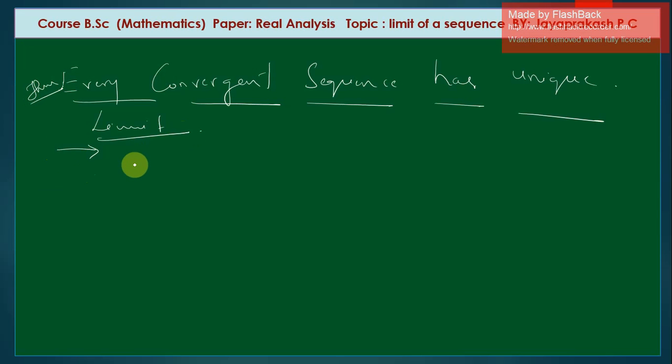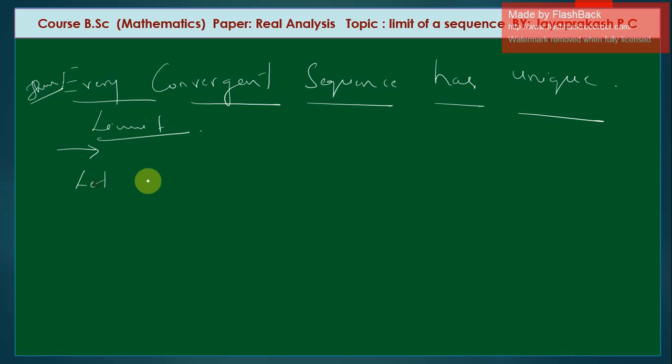Every convergent sequence has a unique limit. That is, for every convergent sequence, you know it should converge to a finite limit, but since it is a convergent sequence it should have a unique limit, that is a single, only one value. That means we get only one value for every convergent sequence.